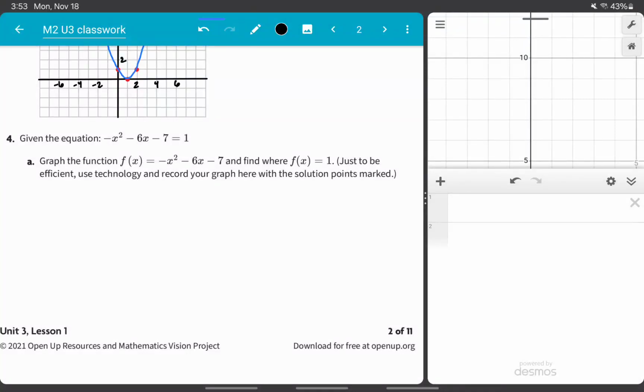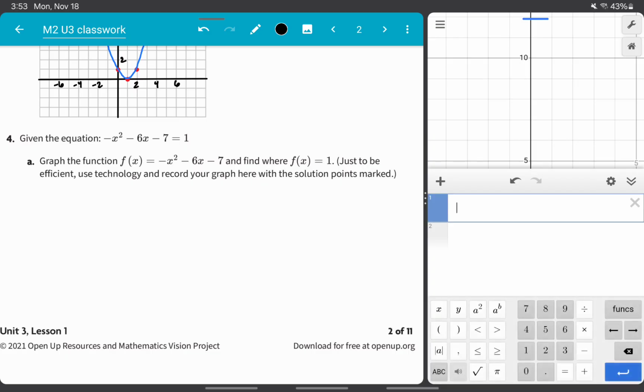Given the equation negative x squared minus 6x minus 7 equals 1, graph the function f of x equals negative x squared minus 6x minus 7, and find where f of x equals 1. Just to be efficient, use technology and record your graph here with the solution points marked.